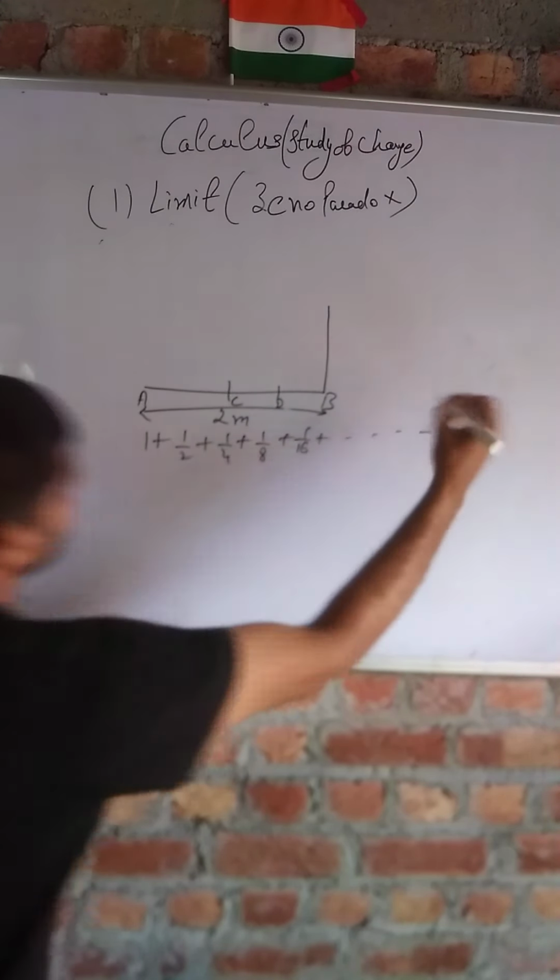But students, you can clearly see that although you are adding infinite terms, your sum will never be greater than 2. Your sum will never exceed the distance from A to B, that is 2. So this is the central idea of limit. It means it is possible that you do something infinitely many times and get a finite answer.